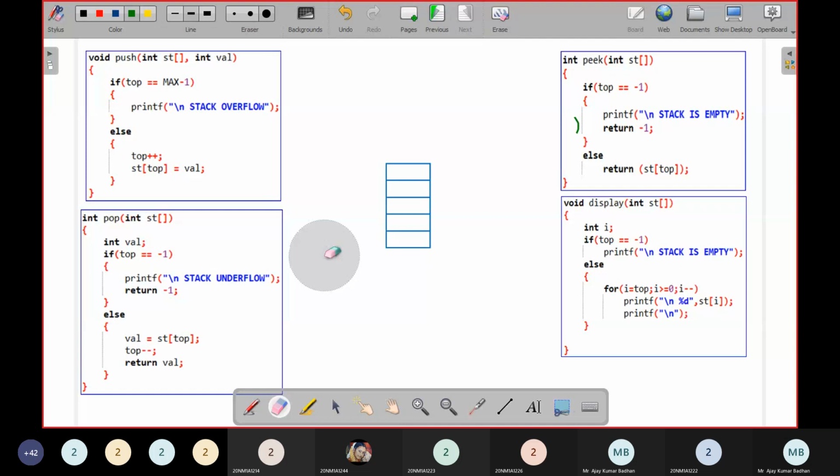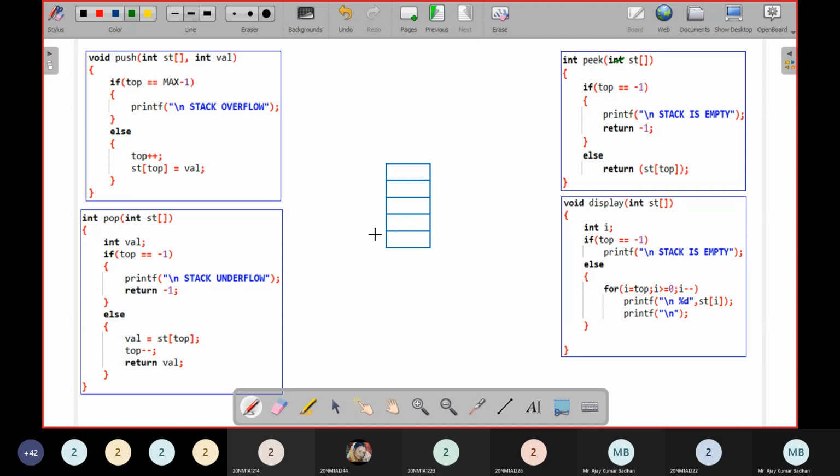Same as I have shown you the linked list program, in the same way this is a stack program. If you club them together in a single program, void main, and in that you call these functions push, pop, peek, display using switch case, and then you perform it. Your task is completed. I will show you, don't worry. I'll show you the program in the next session, how exactly this is done, even including linked list and stacks. Don't worry about it.